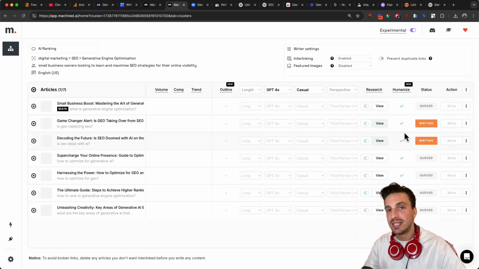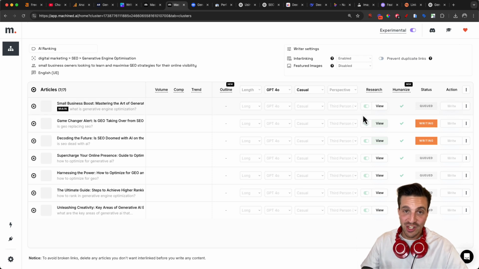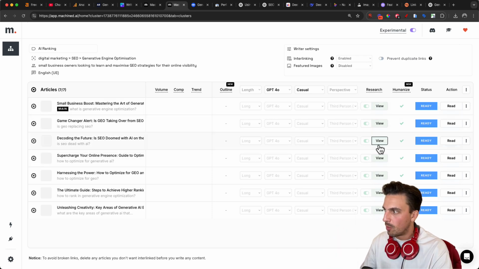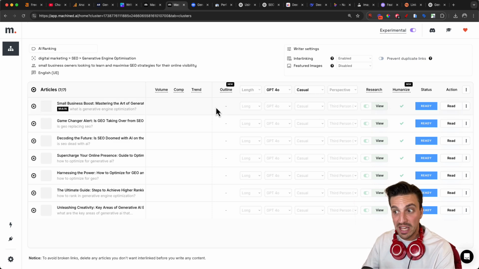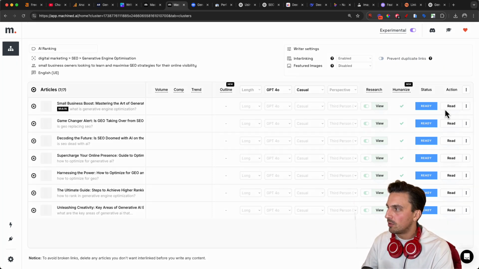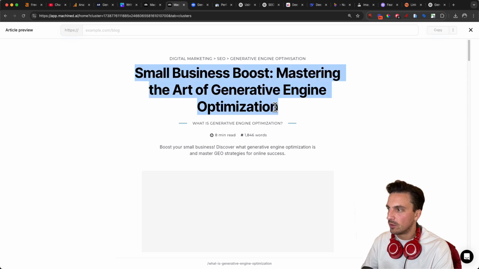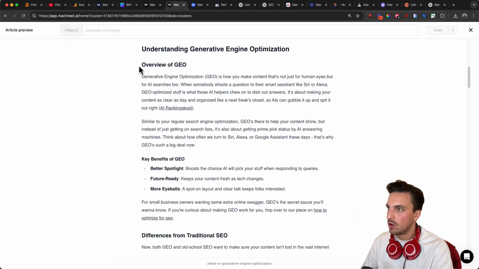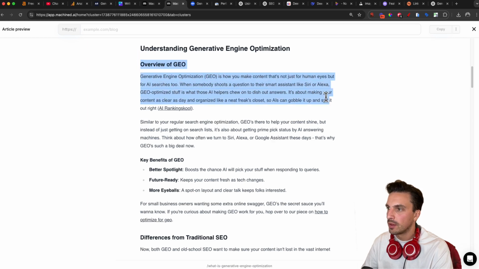I'm going to speed this up, and by editing magic, I'll show you what it looks like once they are all written. And like that, all the blog posts have been finished. That took about 5 minutes, if that. So we're going to read a couple of them and see what it is. We've got the title here, the keyword or the question that we're targeting, the meta description. And I've got here overview of GEO.